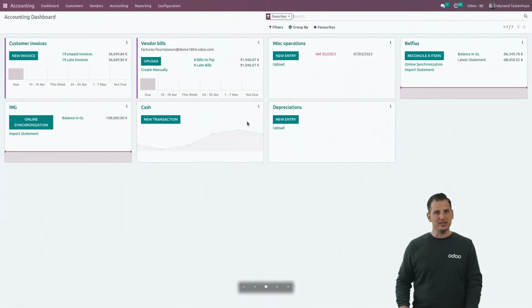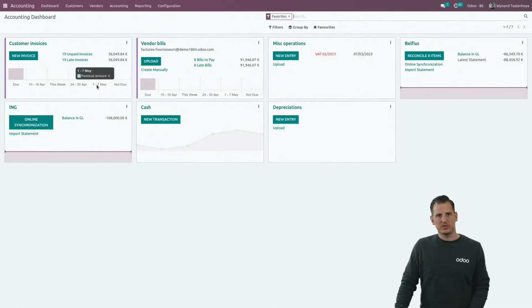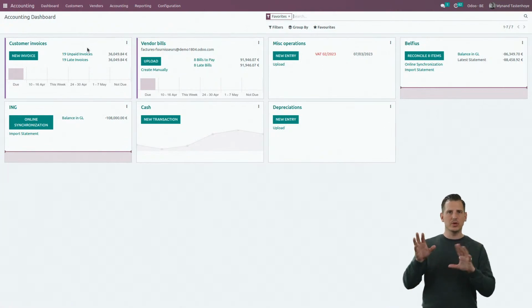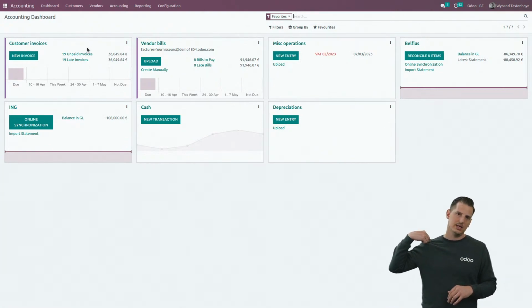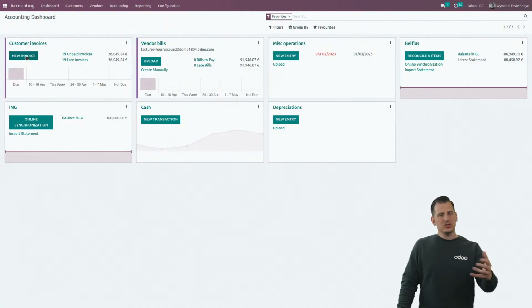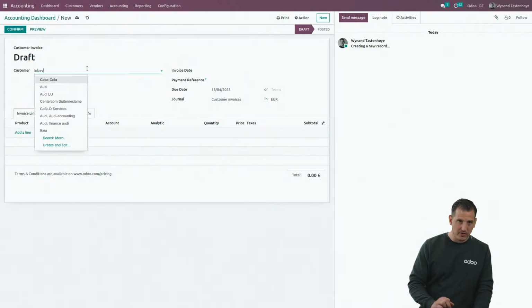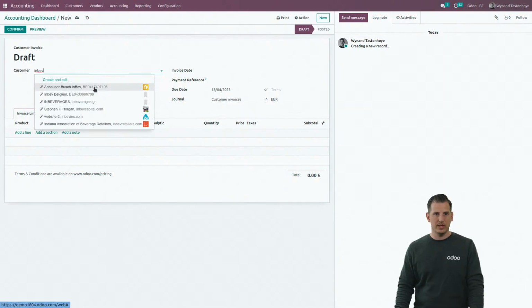So let's go back to our database. Now we're going to concentrate on the customer invoices. We're going to see different ways in order to create them, but we're going to start with the most manual one. So let's imagine that your customer uses Odoo as his management system, and he uses it to invoice his customer, for example. So let's create an invoice. First of all, we need to fill in the customer. Let's fill in our favorite customer and look for InBev.